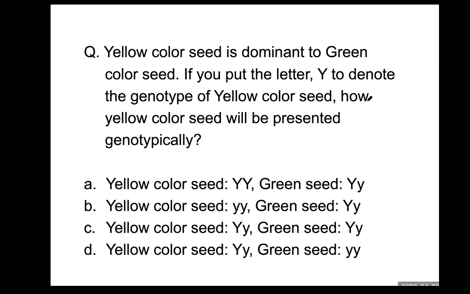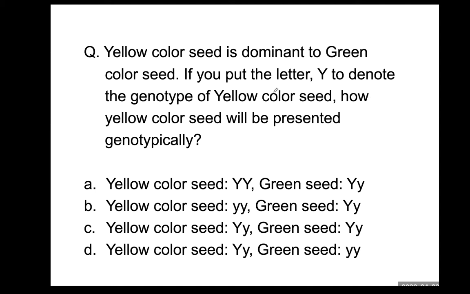The question looks like it asks how yellow color seed will be presented, but the answer samples show yellow color and green color together. So the question should be how yellow color seed and green color seed will be presented genotypically.